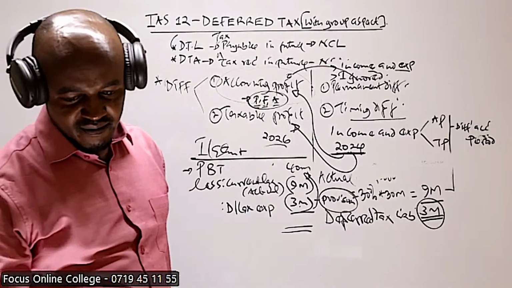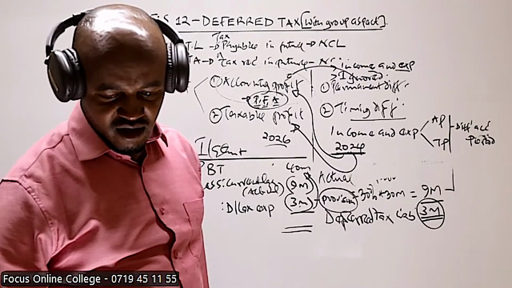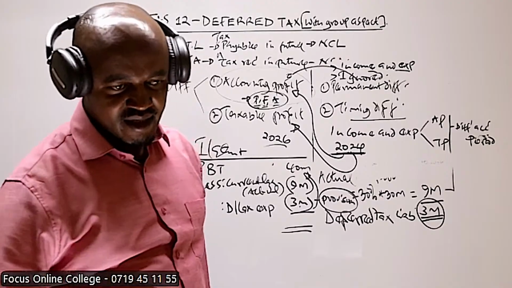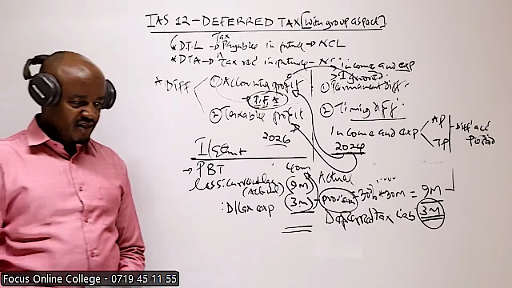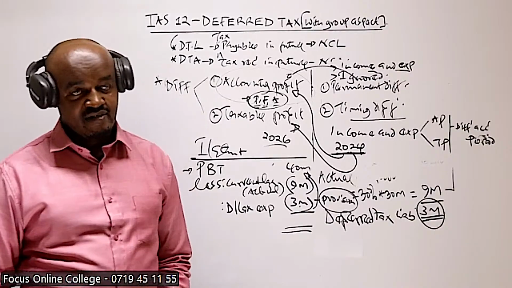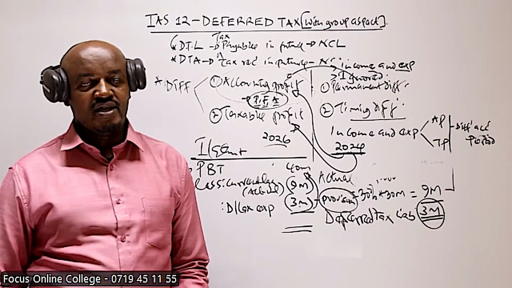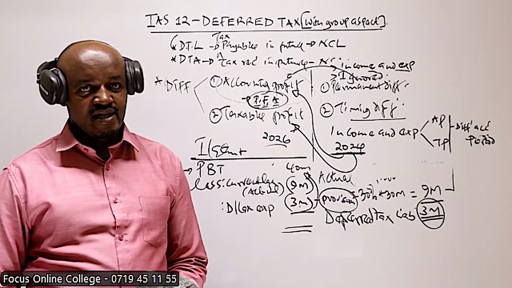It all depends. Basically, if a company has a tax refund claim, so the company is claiming a tax refund, a tax refund claim is usually an asset. That is the first thing.